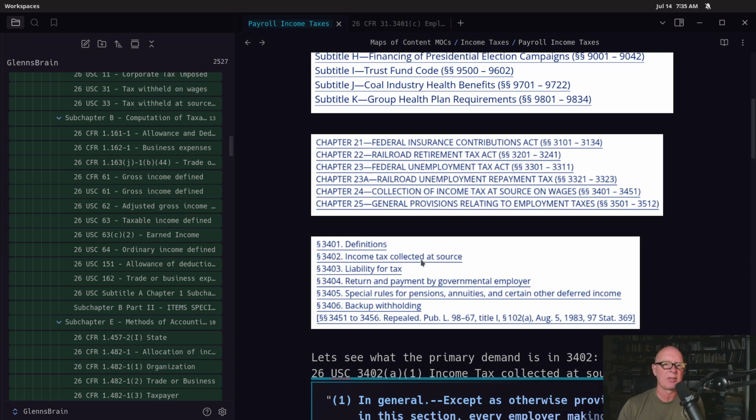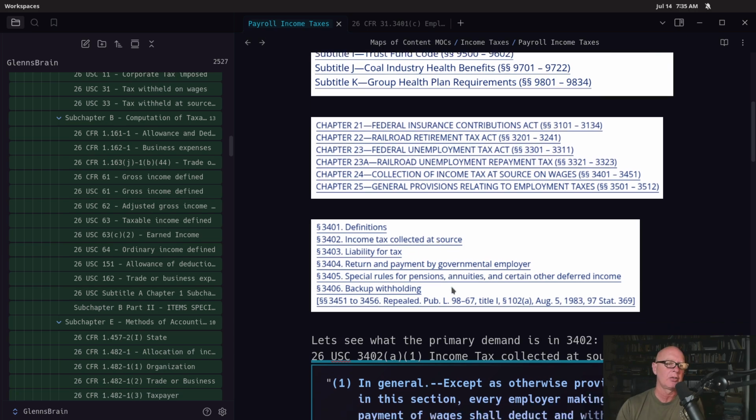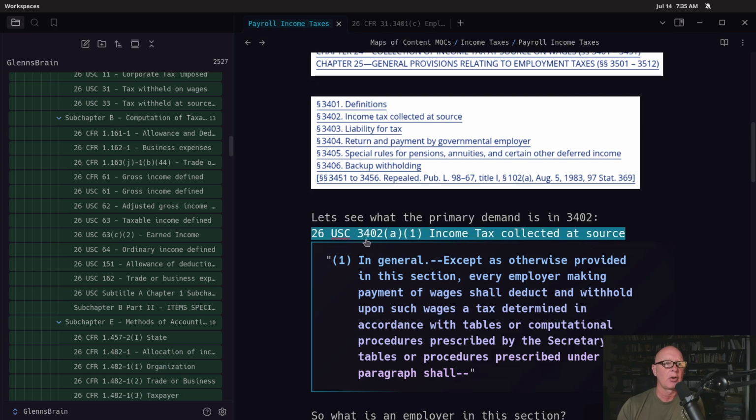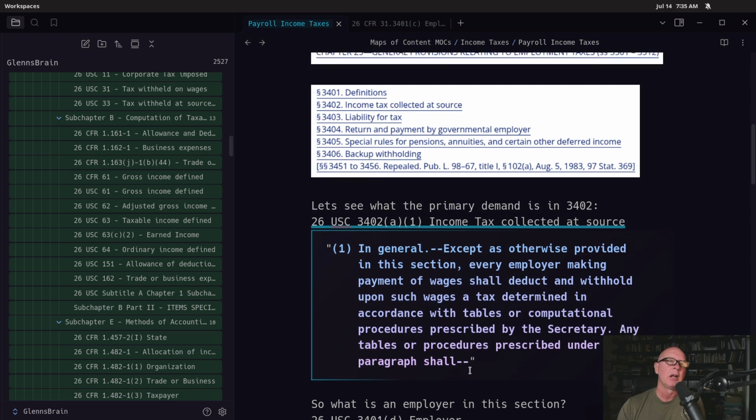3402 is the main section that actually says that we're supposed to be paying this income tax on our wages. So let's see what it says. So 3402(a)(1), it says, in general, except as otherwise provided in this section, every employer making payment of wages shall deduct and withhold upon such wages a tax determined in accordance with tables or computational procedures prescribed by the Secretary. Any tables or procedures prescribed under this paragraph shall.